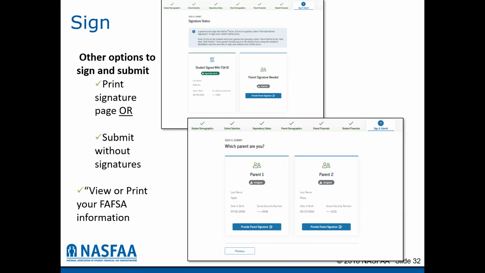You also have an opportunity at this time before you submit it to view or print the FAFSA information that you have entered. This is a good thing to do to make sure that you have entered all of the figures properly and that you've not transposed numbers. If you find that you made a mistake, you can go back to the top where you see the tabs where it says student demographics, school selection, dependency status. You can go to the section that you need to correct before you submit the FAFSA form.